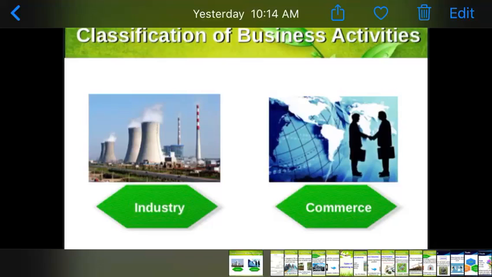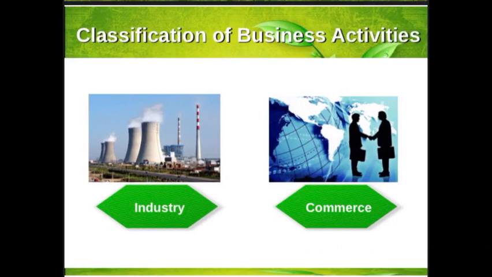Next is commerce. What commerce is, we will discuss afterwards, but this is the flow chart of industry and commerce. You can see here that industry has three parts: primary, secondary and tertiary industries. Primary industry is further divided into two parts, that is extractive and genetic industry, and there are two types of secondary industries, that is manufacturing and construction. The manufacturing industry is further divided into four subparts, that is analytical, synthetical, processing and assembling industry, and construction industry is a part of secondary. Next is tertiary industry. Tertiary industry is the name given to the various kinds of services which help primary and secondary industry for smooth functioning.